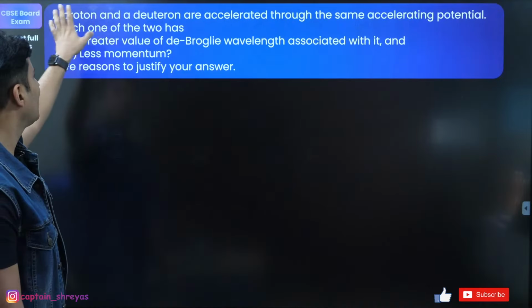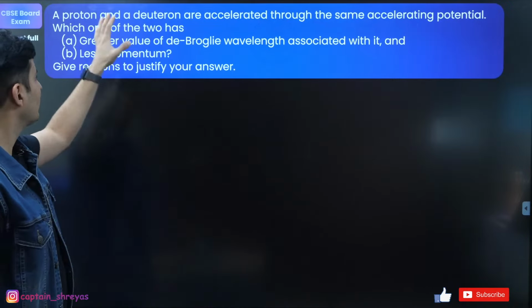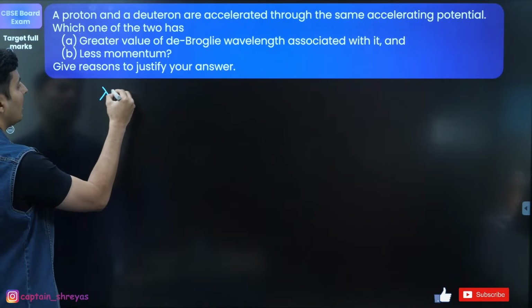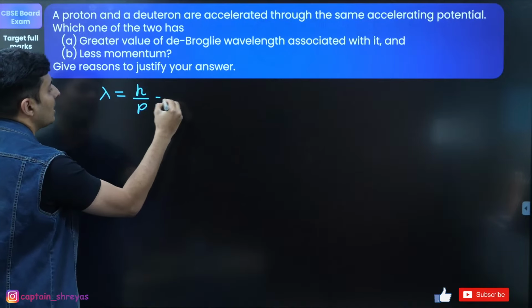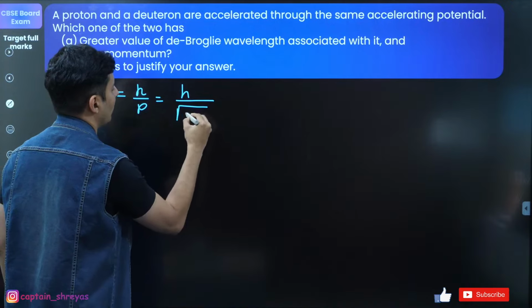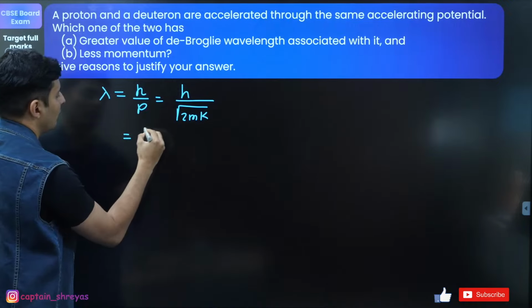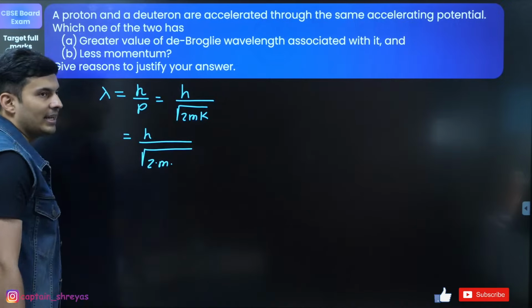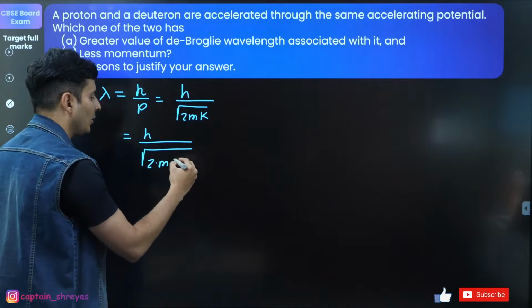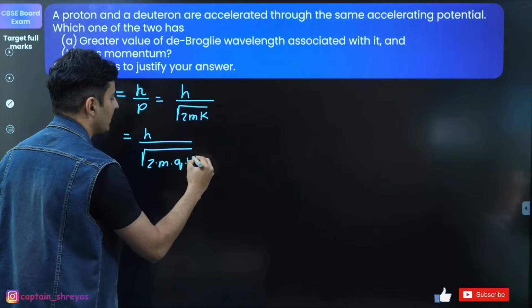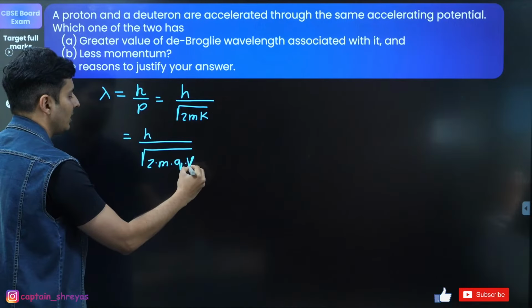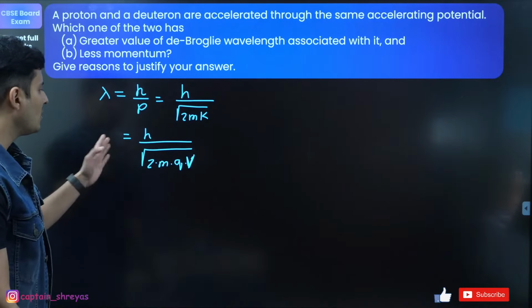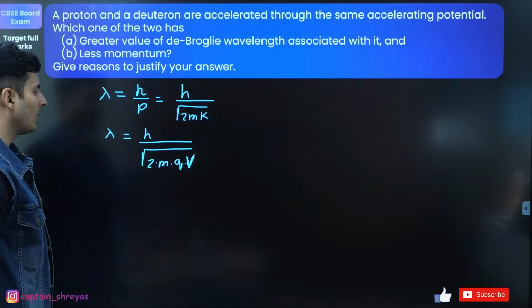De Broglie wavelength, proton, deuteron accelerated through the same potential. So de Broglie wavelength is h by p and momentum is root of 2mK. So therefore it is basically h by root of 2 times mass. Instead of kinetic energy, you are going to write it as charge into the voltage difference. So this is the value that you get of the de Broglie wavelength.